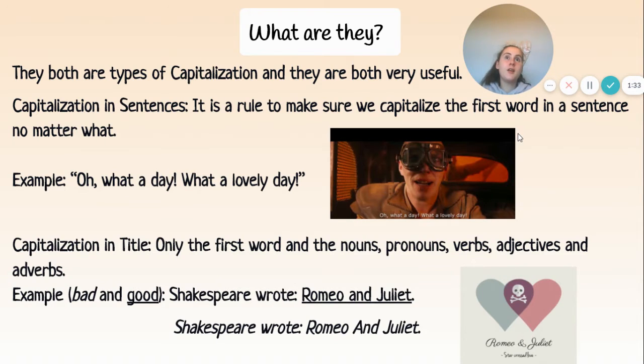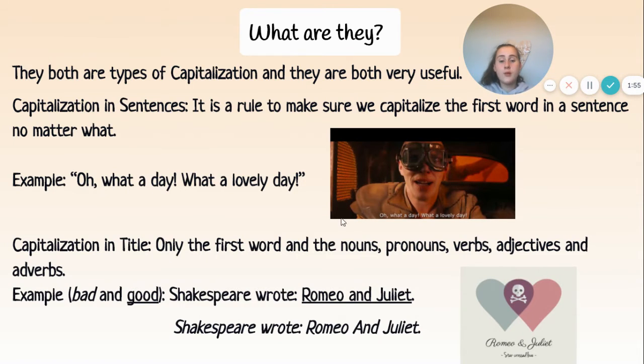Now, capitalization in titles. Capitalization in titles is not only the first word, but also the nouns, the pronouns, the verbs, the adverbs, and the adjectives. So it is not only the first word, it's also the principal words and the most important words. As an example of bad and good from Shakespeare.